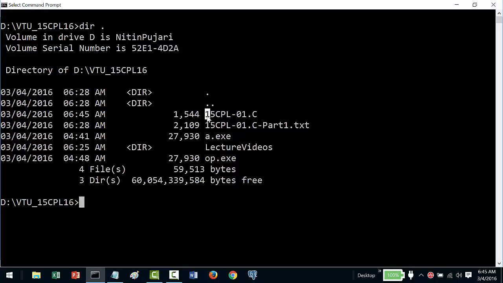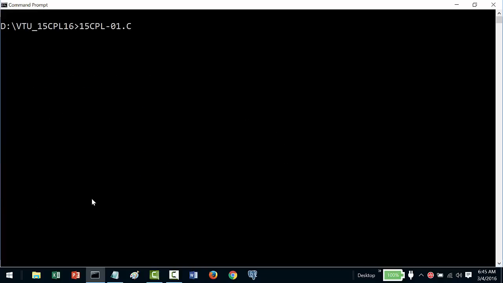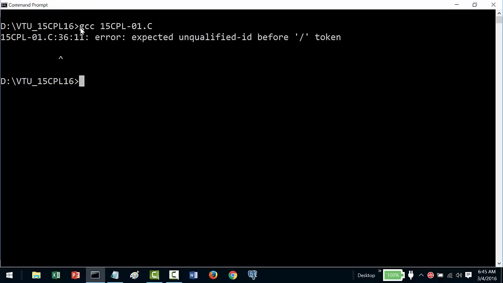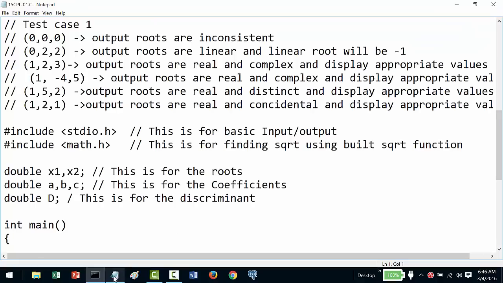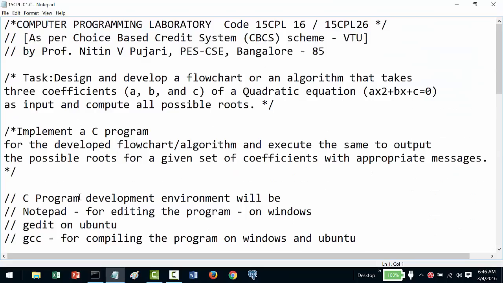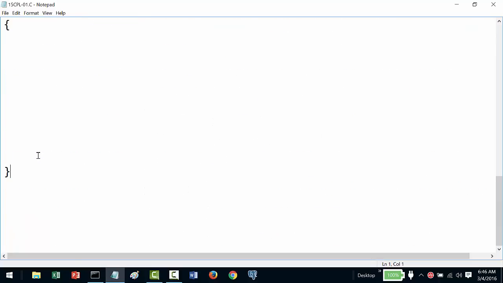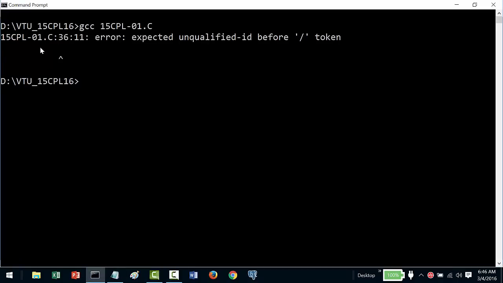To compile, I will use GCC and check for any errors. It says expected before token, so maybe we missed something here. How do we look at these errors? This error says there is an error at line number 11.